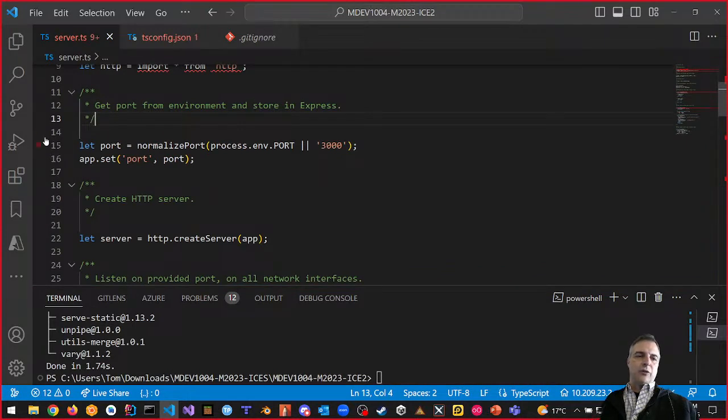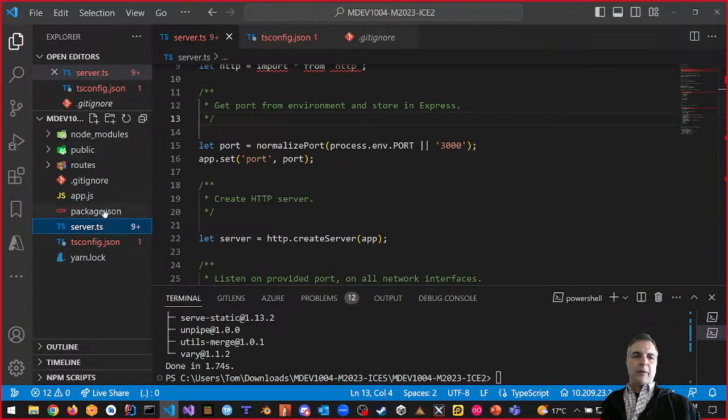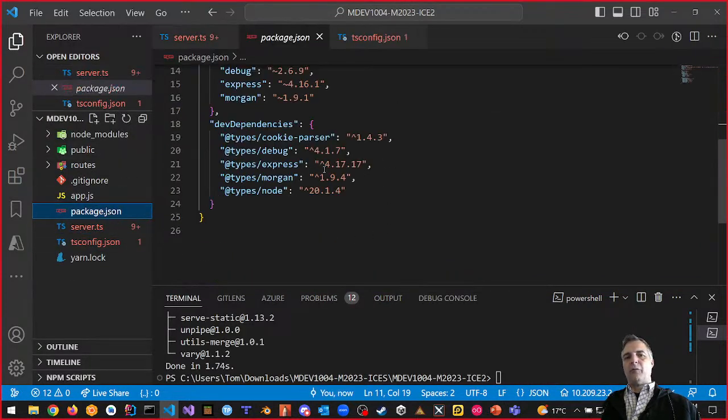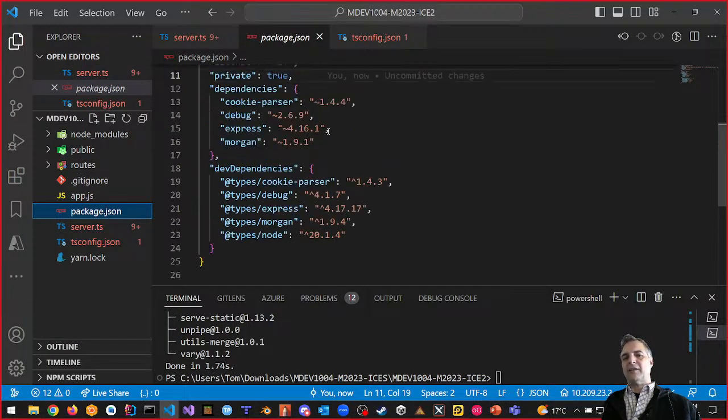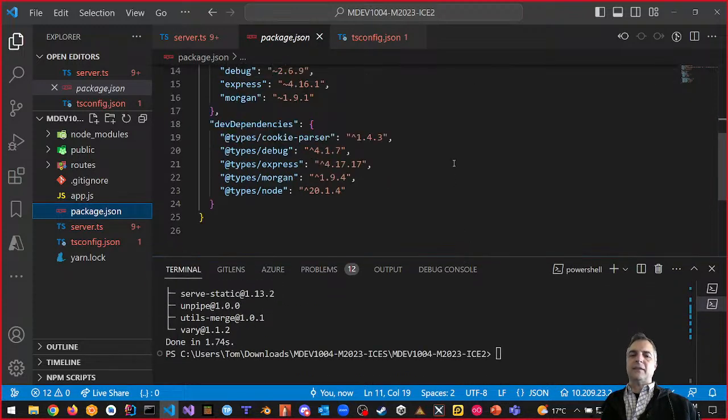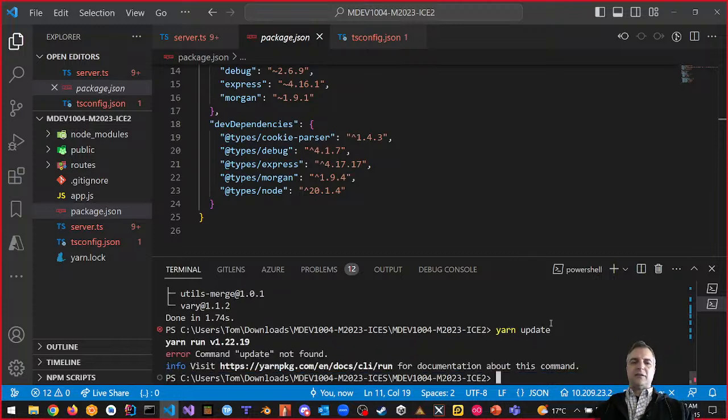And I want to show you this for a second, because if you look at our package.json, 4.17.17, oh wait, but this is 4.16.1, it didn't do anything to these ones. What about if I want to update, right? Is there something I can do? Like yarn has a bunch of functions. Can I do like yarn update? What does that do? And it says there's no update command.